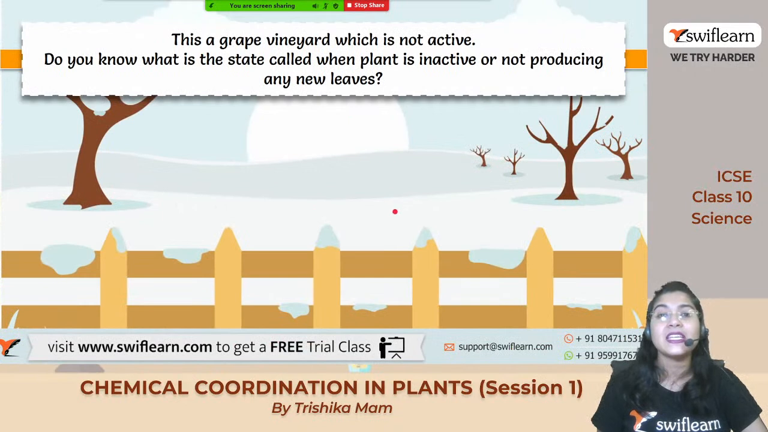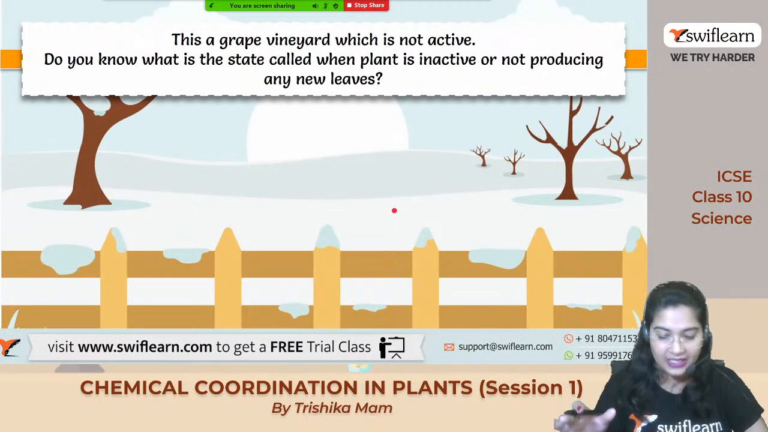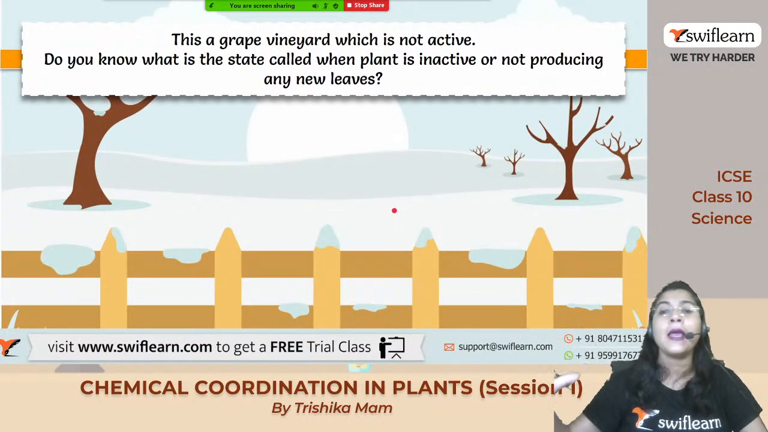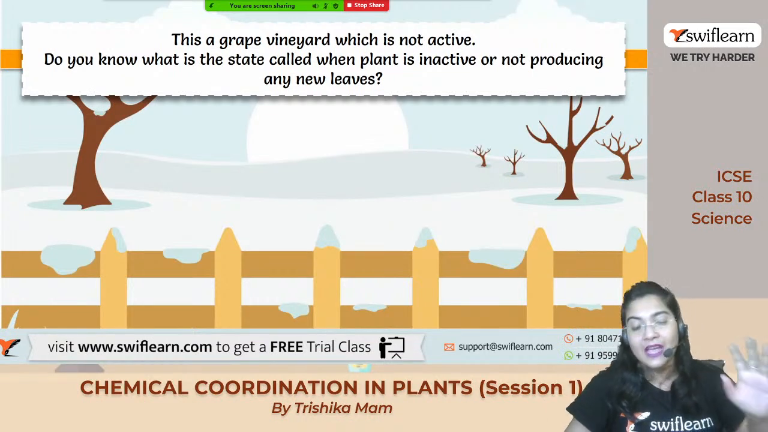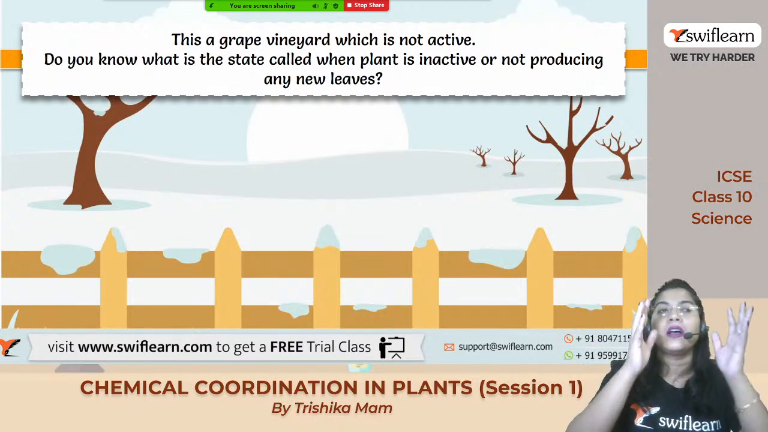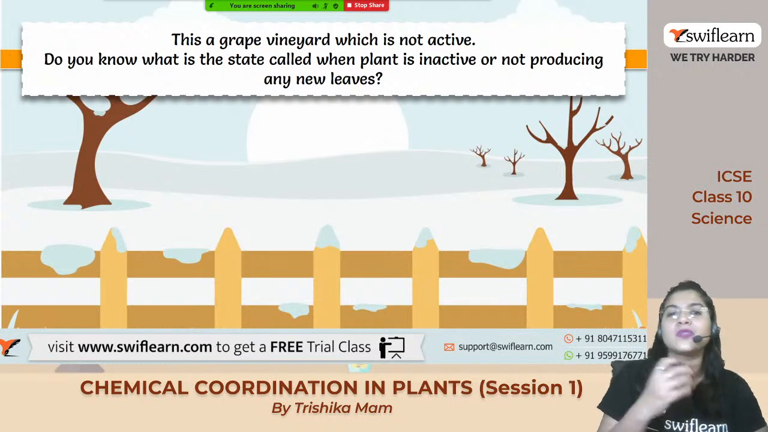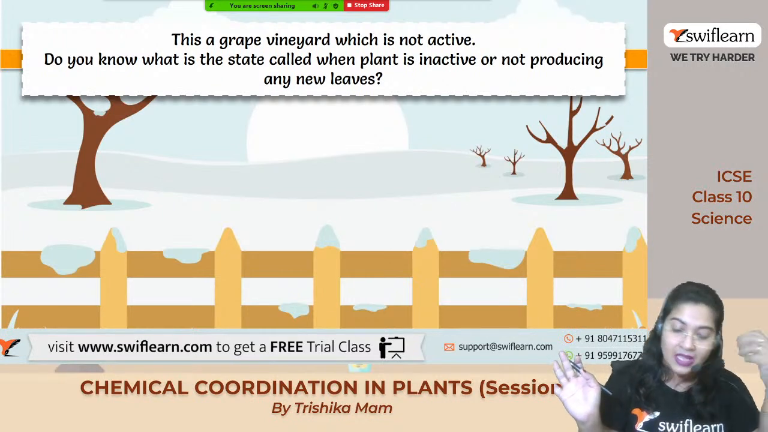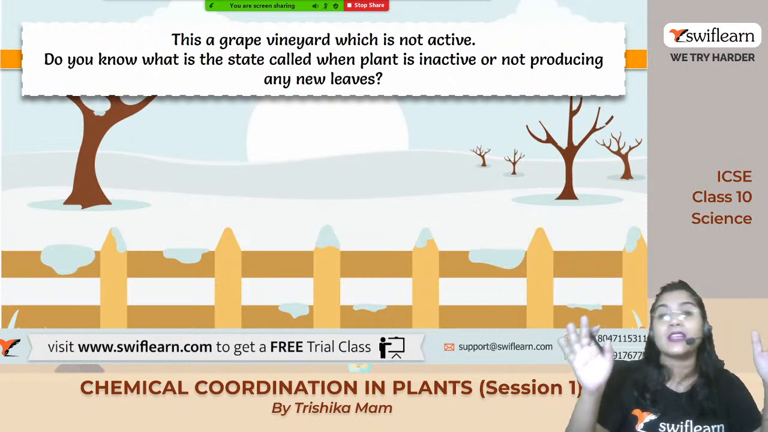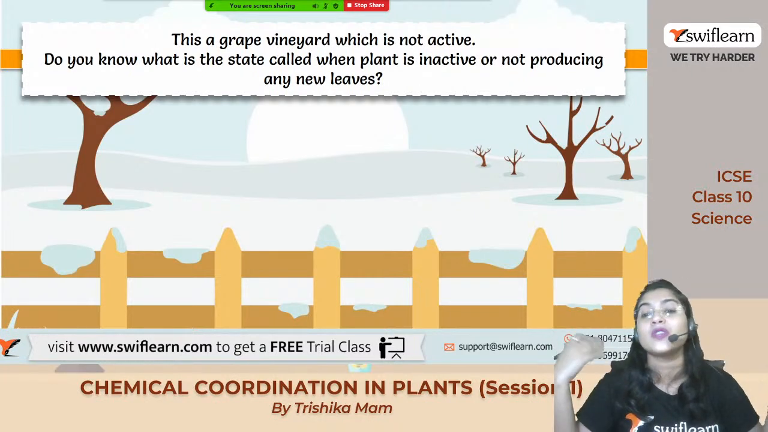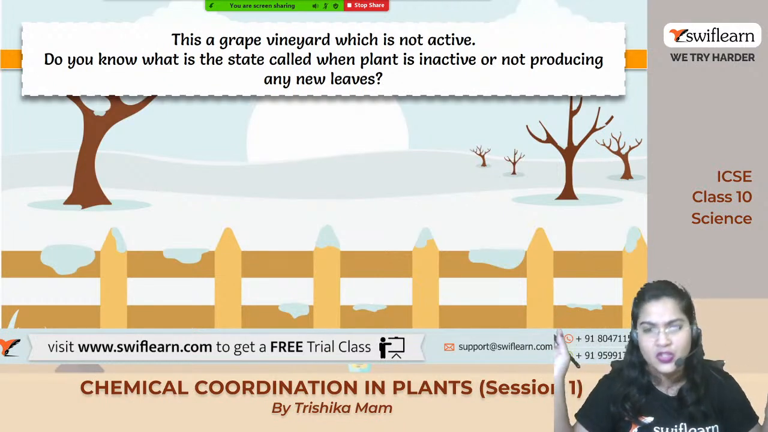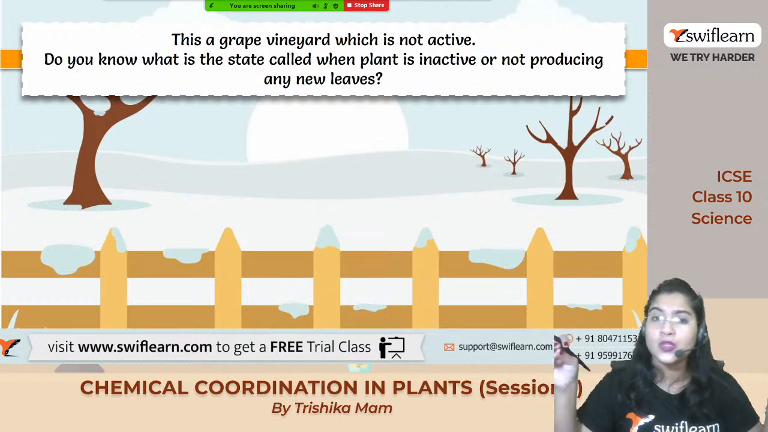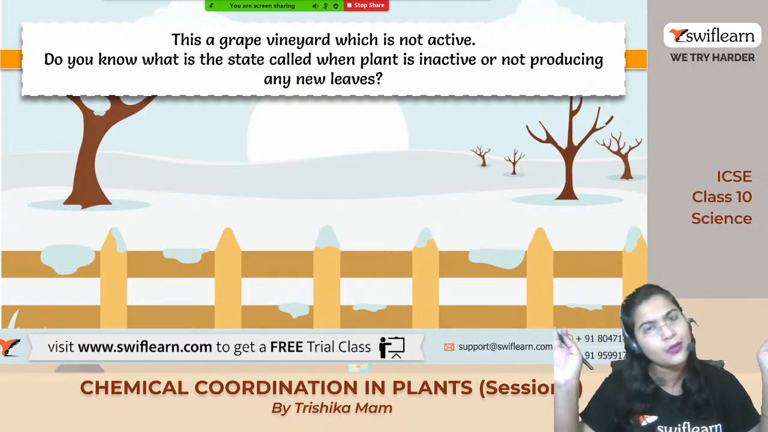Yes, we can see that it's totally not active, right? It's a huge grapevine yard. So all of them do not have any leaves, so they are not performing photosynthesis, and all the other physiological activities within the plant have also become inactive. They are not producing any new leaves, not responding to different temperature or pressure or any environmental changes also. So we can say that those plants are totally dead, right?